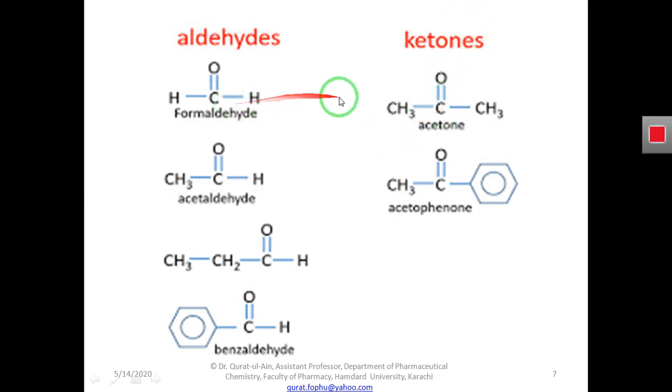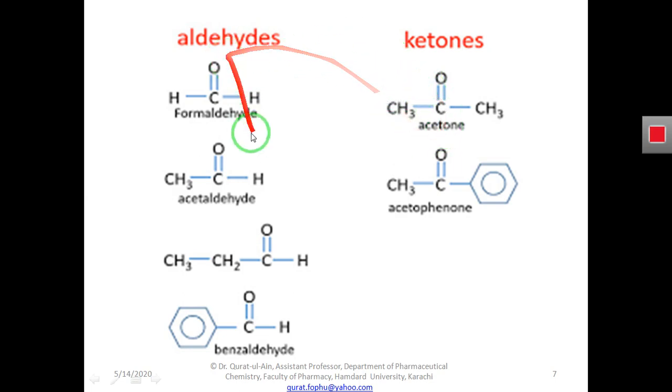So what is the difference between aldehyde and ketone? We can see here this ketone has a carbon bonded to the oxygen, and this carbon is bonded with two other alkyl radicals. They may be the same or they may be different. In this example of acetone, that is a ketone, the two alkyl radicals are the same, methyl group. And in case of acetophenone, the two alkyl radicals are different. One is a methyl radical and one is a phenyl radical.